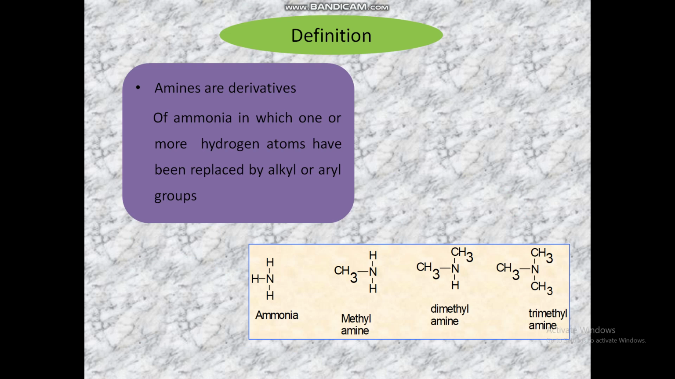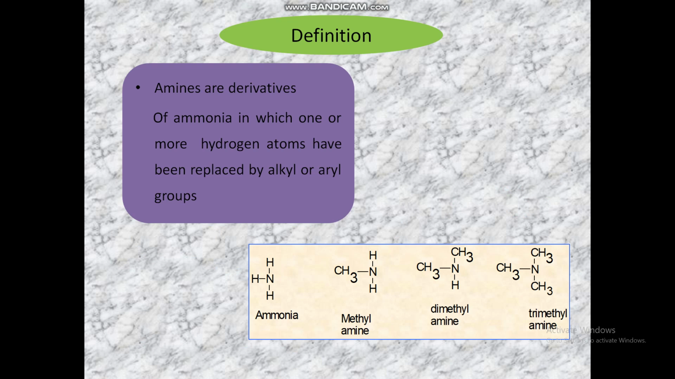So let's go to the classification. What is the definition of amines? Amines can be regarded as derivatives of ammonia in which one or more hydrogen atoms have been replaced by alkyl or aryl groups. So this is an example of amines. Ammonia is one of the amines.